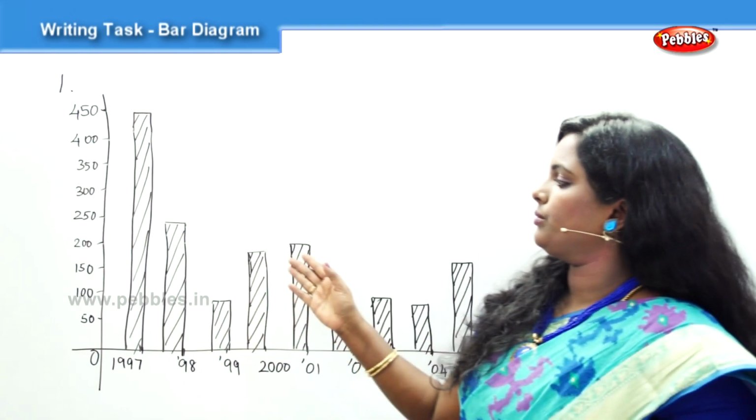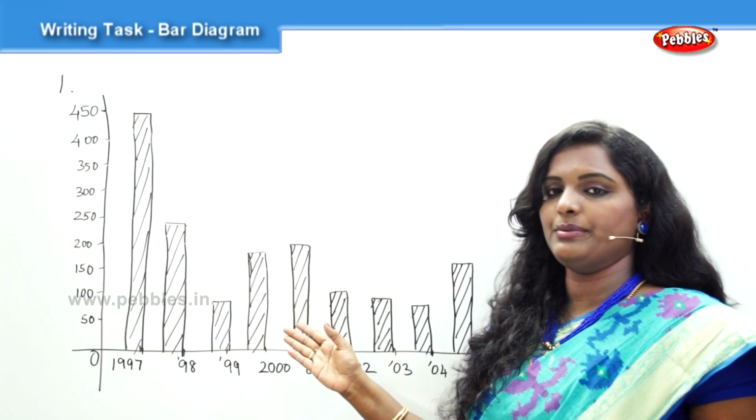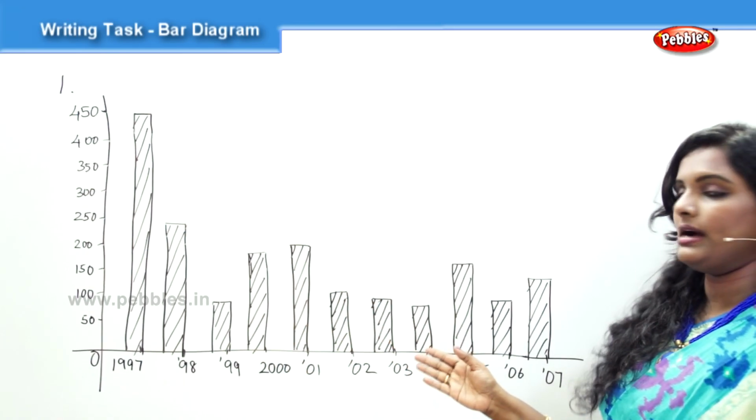We are now going to deal with a few examples of the writing task that comes under Academic Writing Task 1. Behind me I have a graph, a pictorial representation, a bar diagram. The question goes like this.